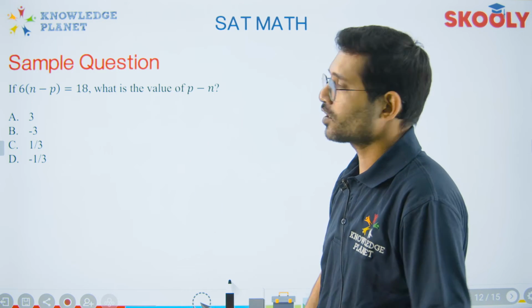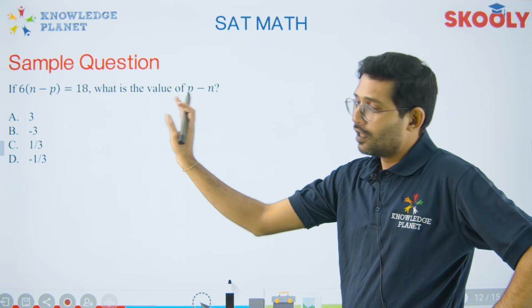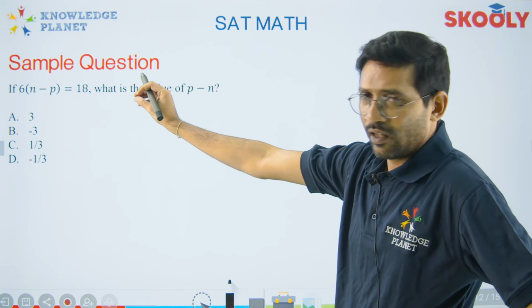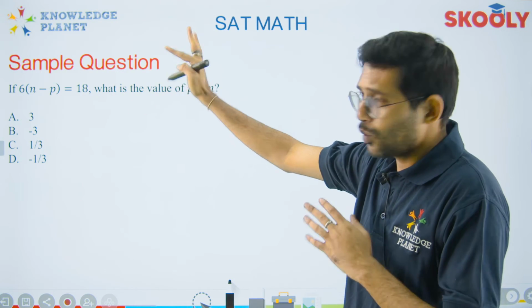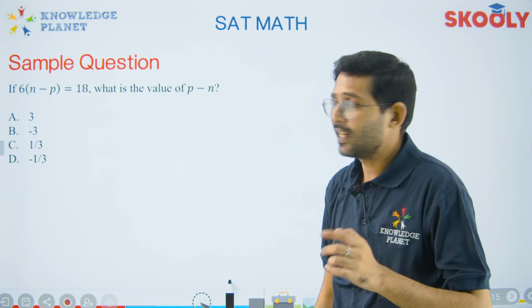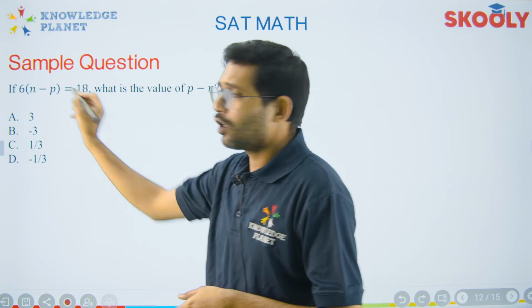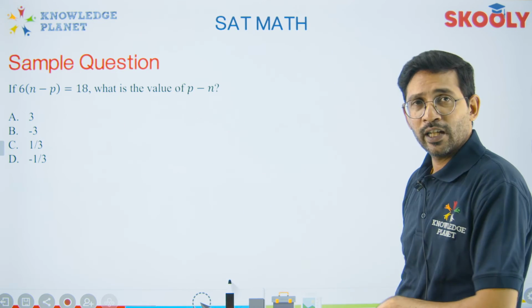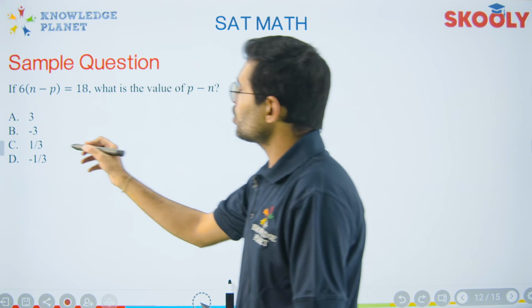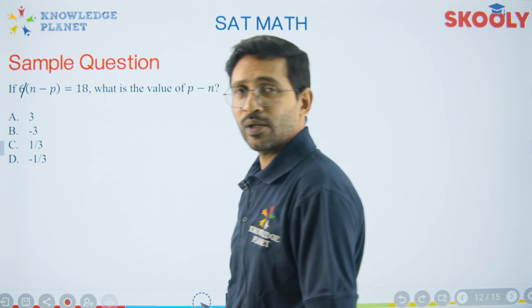Now, why did I put this sort of question? What is the reference of this so easy question? It says 6 times something, which is n minus p, is equal to 18, okay? And then what is the value of p minus n? I could have put any other number also. Why did I put 6 and 18 only? Just because I know that 18 is divisible by 6, so things would be very easy for someone to just cancel out and get 3.